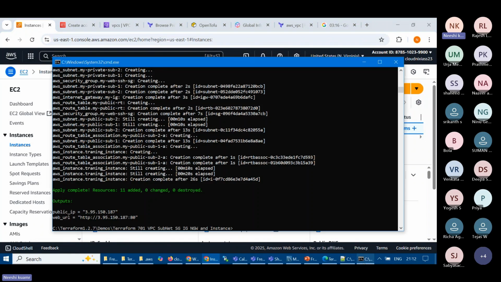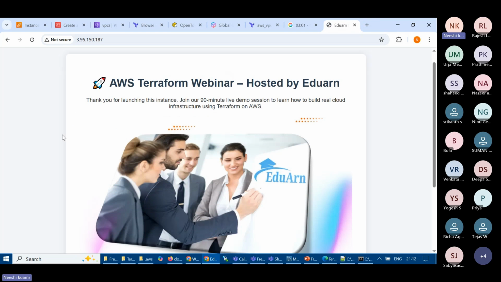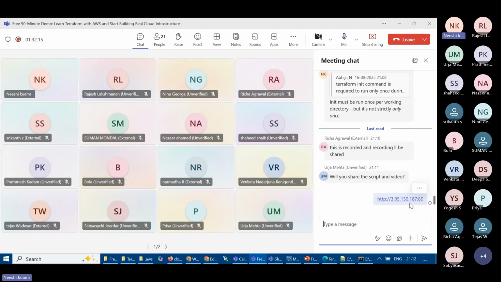And here we have this code also. So we just have to copy it and paste it here, and then we can see the output. Wow. So AWS Terraform webinar, and it's working. All of you can just hit this URL, or by mobile you can type this IP address 395.152.150.187. Just hit enter, and you'll see one website is up and running.